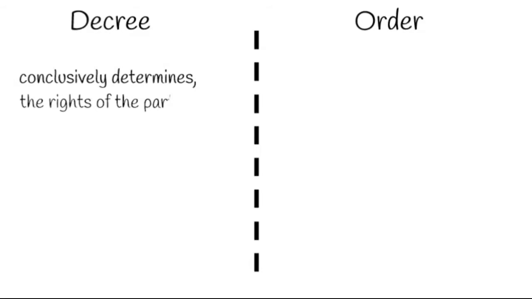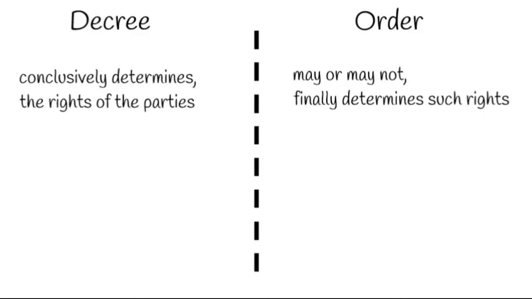Secondly, a decree conclusively determines the rights of the parties, with regard to all or any of the matters in the controversy. However, on the other hand, an order may or may not finally determine such rights.